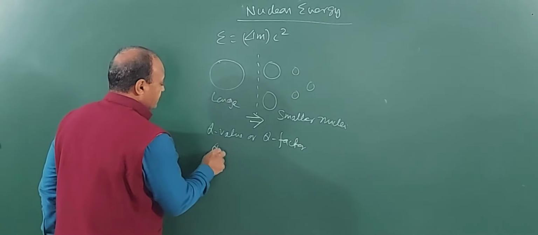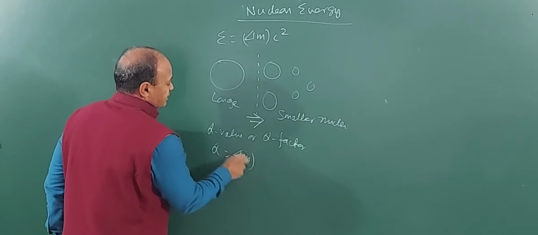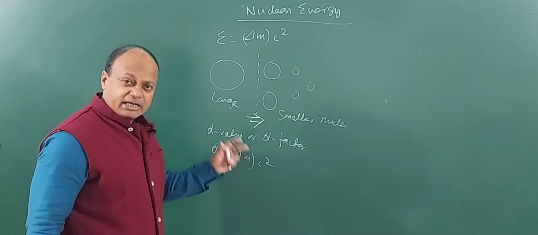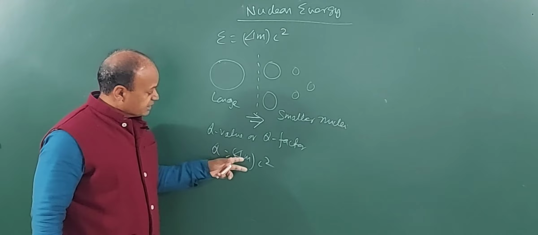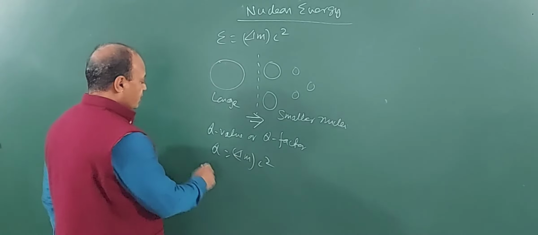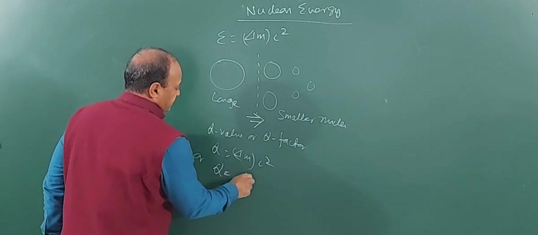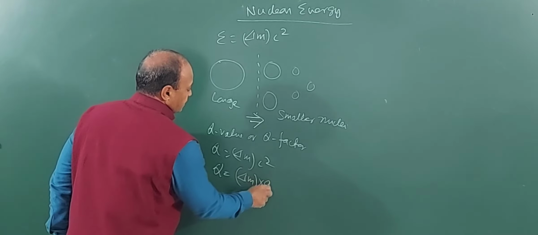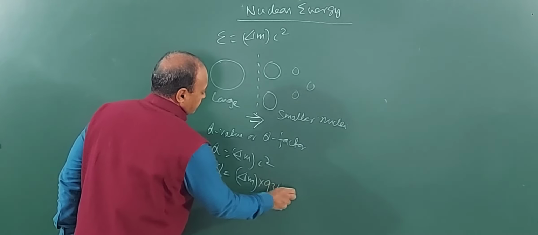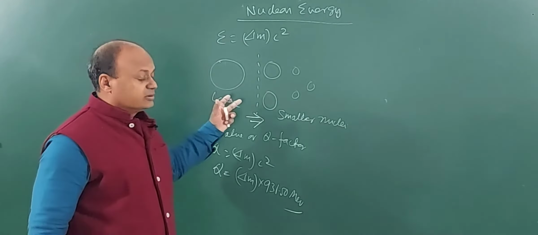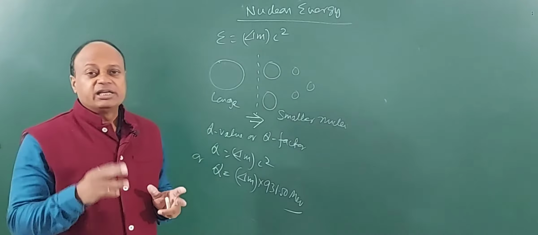Q value is nothing but the energy released, delta m into c square. And you already know that if the mass defect is calculated in AMU, then we can also write Q is equal to delta m into 931.50 million electron volt.